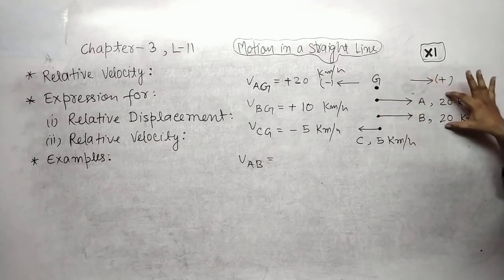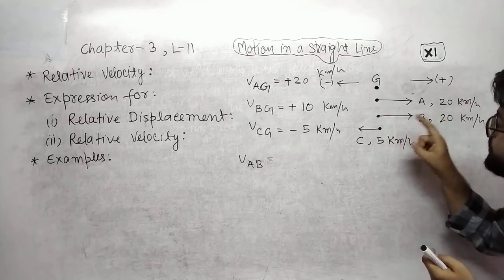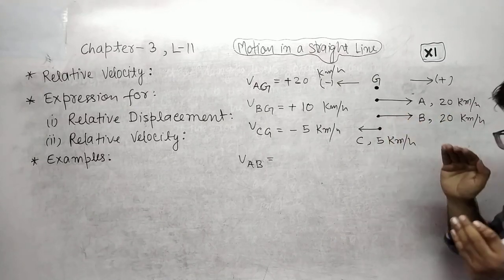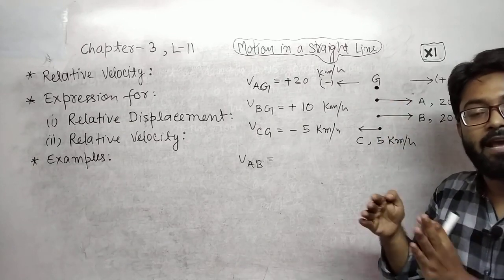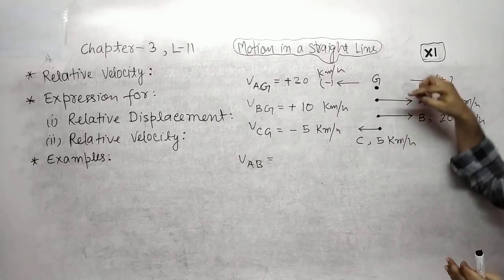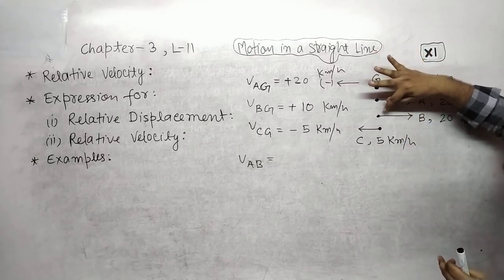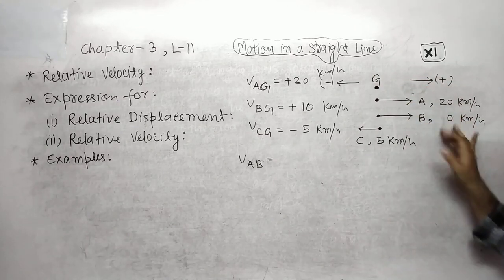If the velocity of A and velocity of B are both the same, that means an observer sitting at B will see that train A is stationary, train A is at rest, and at the same time an observer at A will see that train B is at rest. But here this is 10.